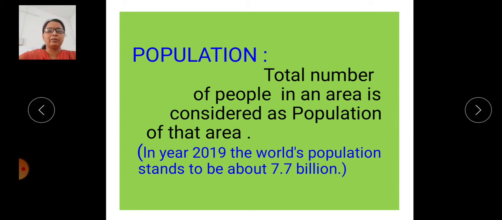First of all, let us revise one more time that the total number of people in an area is considered the population of that area. When we count the total number of people, we say the population is so many people living in that region. So the population is always considered with the total number in that region. In the year 2019, the world's total population stood at about 7.7 billion. Altogether, the population of all the continents is 7.7 billion.